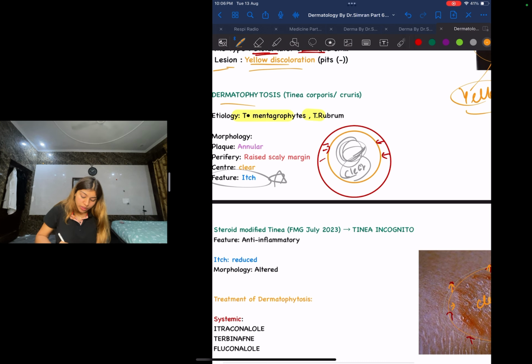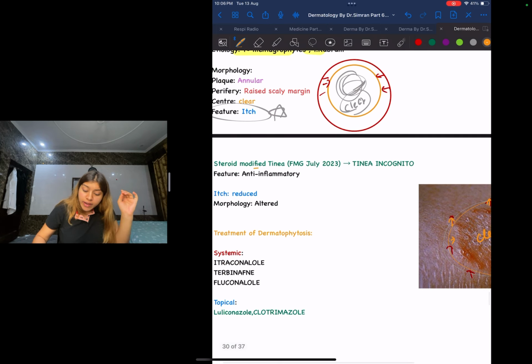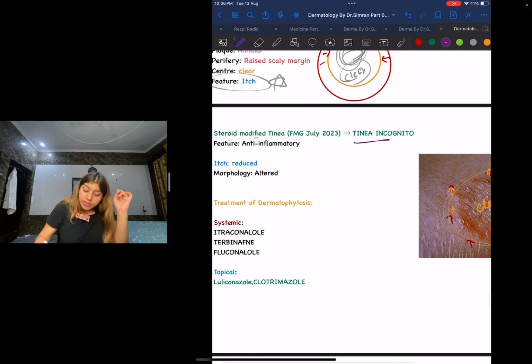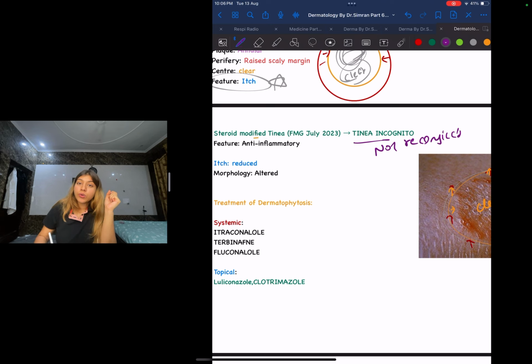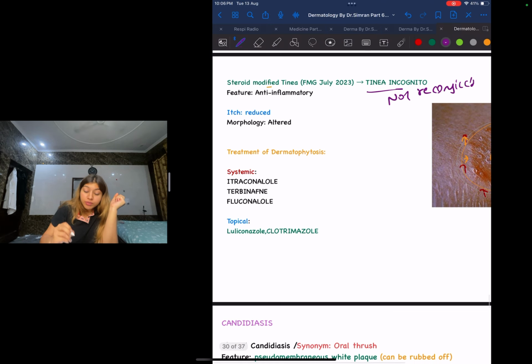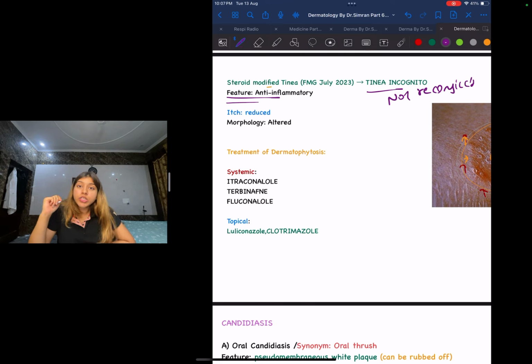Next, guys, is our steroid modified tinea. Steroid modified tinea is also called tinea incognito. Why tinea incognito? Because it is not recognizable. That is why it is called tinea incognito. What is the feature of this? It is going to be anti-inflammatory in nature. If they ask how I will differentiate between the two: they are going to have reduced itch. It's not going to be very itchy for them. It is going to be reduced, and the morphology is going to be altered. It's going to be different.